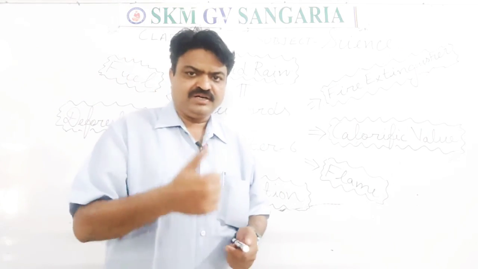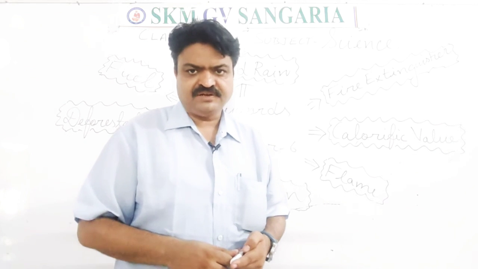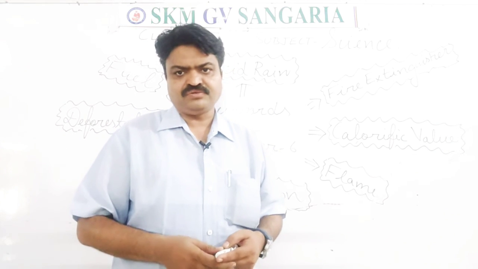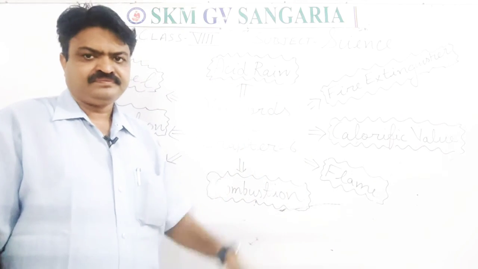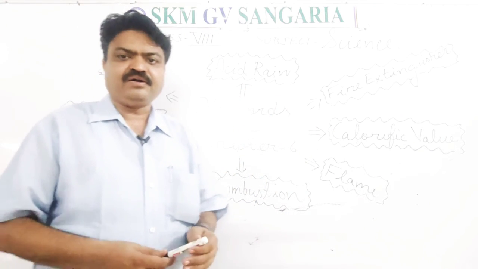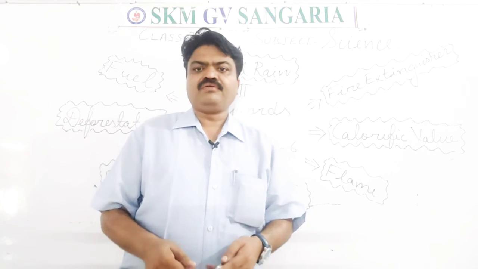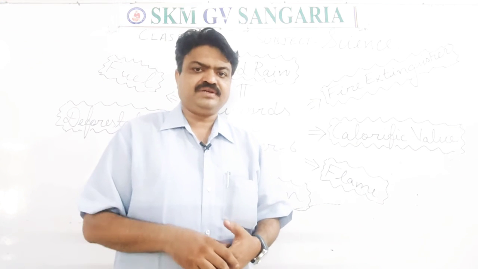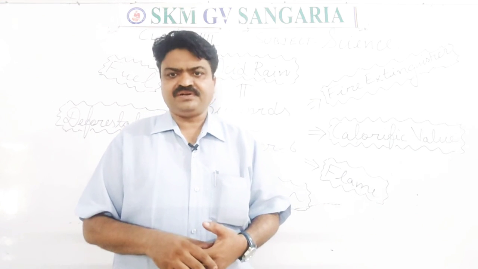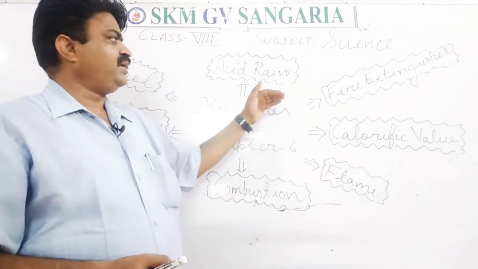The color of the Taj Mahal is changing from white to yellow, student. It is also due to acid rain. So what is acid rain? When the oxides of sulfur or nitrogen react with water vapor, they form acidic clouds, and those acidic clouds cause acid rain. Now we come to the next.